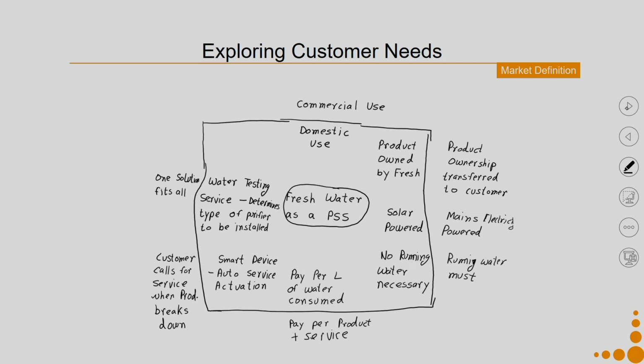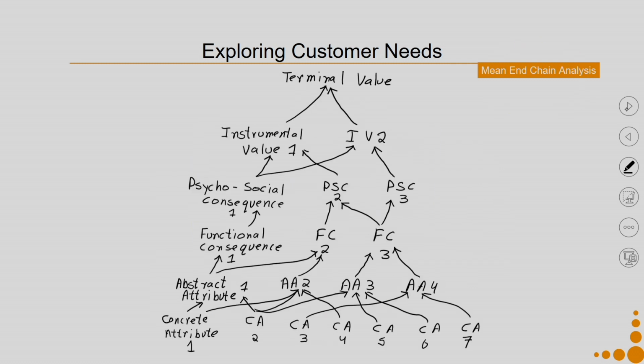Then we are talking about exploring customer needs, very important. We have to do the market definition. How do I do my market definition? I first put my market definition, okay, it's for fresh water as a PSS, then what all is included inside it and what all is not included outside it. Once I have done that, another very important step is doing the means end chain analysis, where I first try to identify all the abstract attributes required to make my PSS a successful PSS.